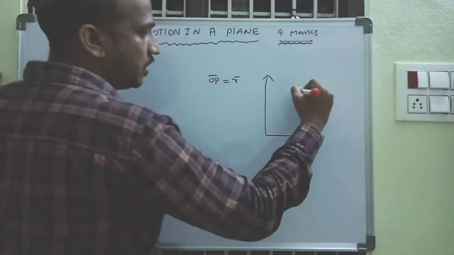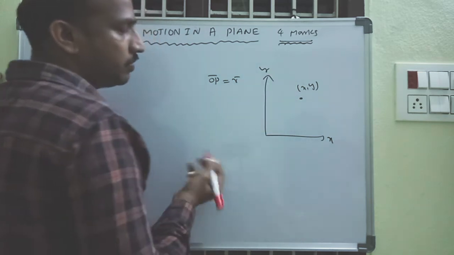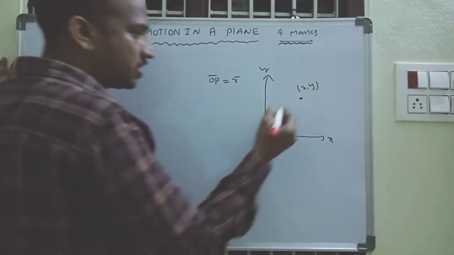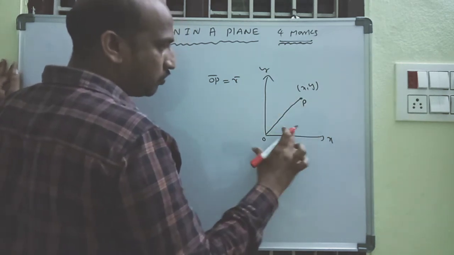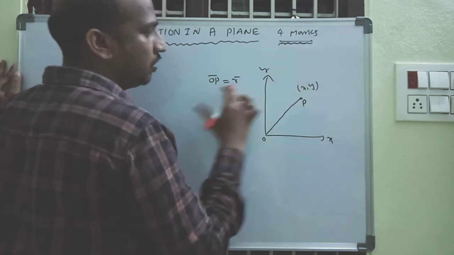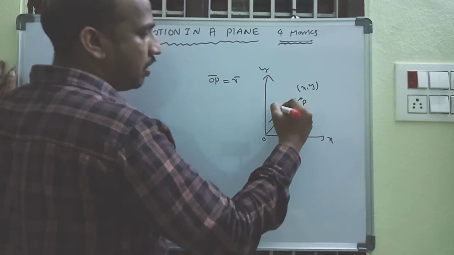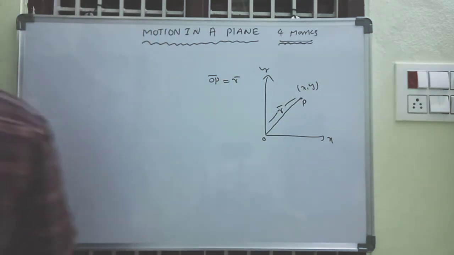X comma y is the position. But what about the direction? OP is the direction. Therefore, the total OP is the position vector, represented by R. R is the vector, OP or R. That is the meaning of position vector.